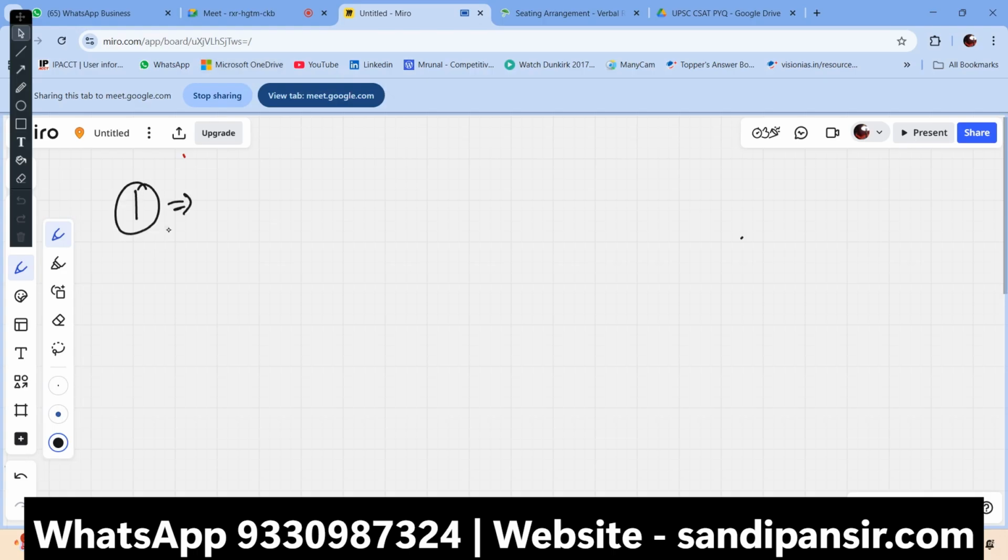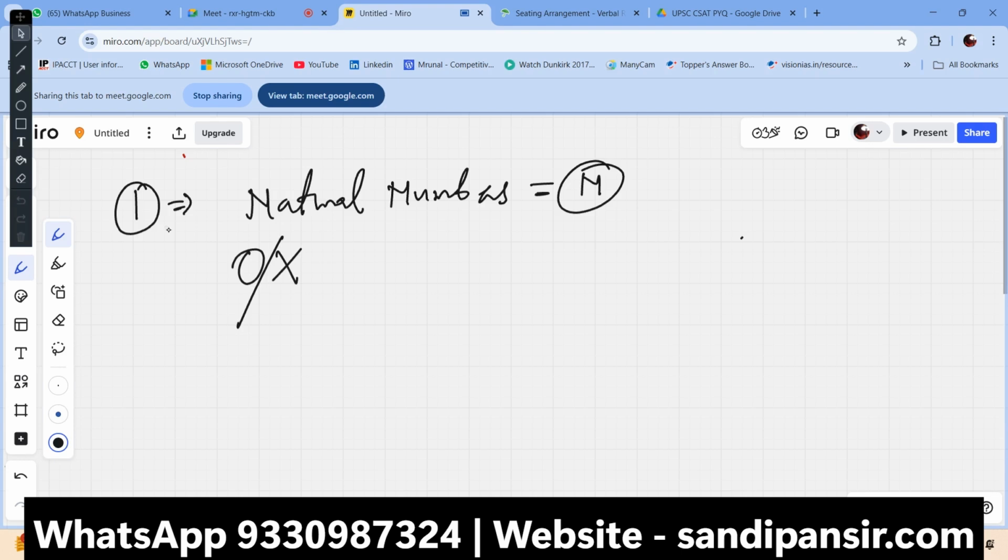First, we need to understand the concept of natural numbers. What are natural numbers? Natural numbers are denoted by N, that is any natural number, all natural numbers except 0. 0 is not a natural number. The smallest natural number is 1. Okay, this is a natural number. Then we have the whole numbers.